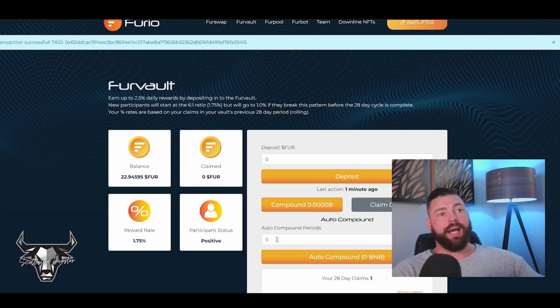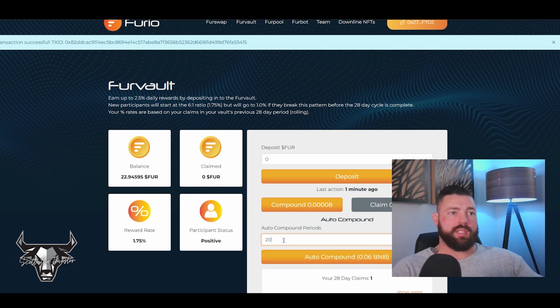If you want to be lazy, and I might with this account because I got a lot of other stuff going on, I could put on the auto compounder. So I could say, hey, I want this to compound itself for 5 days. I don't want to have to get in here and do it every day. You could set this up and auto compound it. The gas is going to be a little bit more expensive, so just be aware of that. But for a lot of people, that additional 50 cents or 75 cents or whatever it is is well worth it for them not to have to come through and take the actions. They can say, hey, I want you to compound this for 20 days for me. They prepay for the gas, and then the thing auto compounds itself. So it makes it really, really convenient for people.